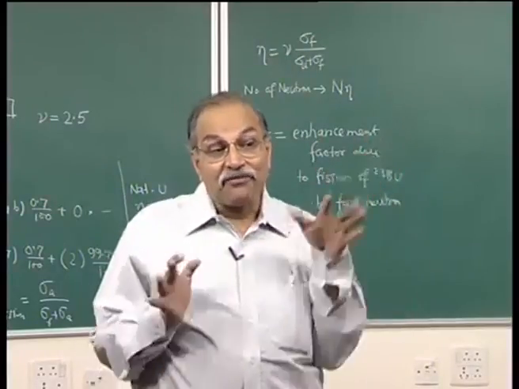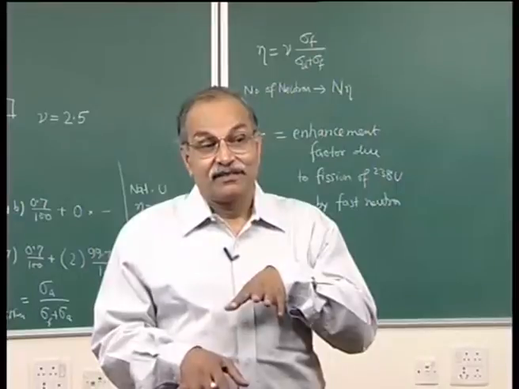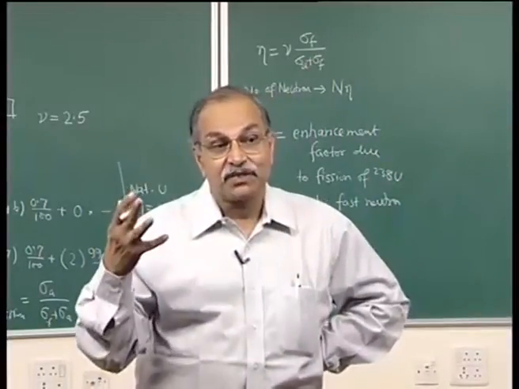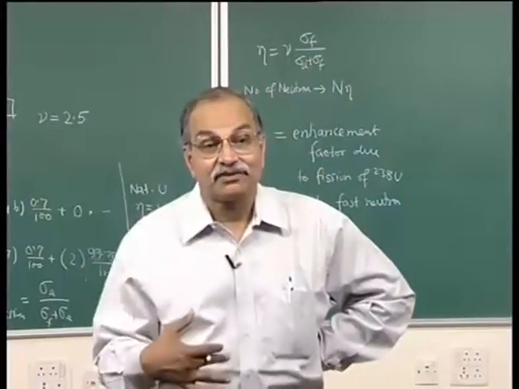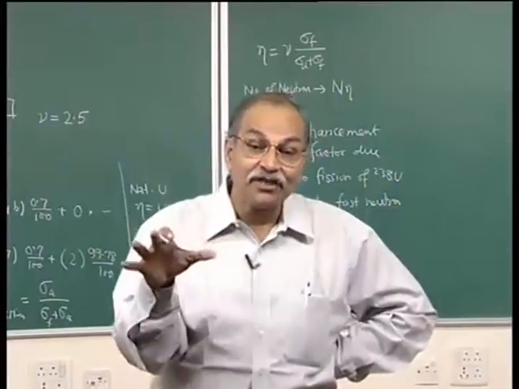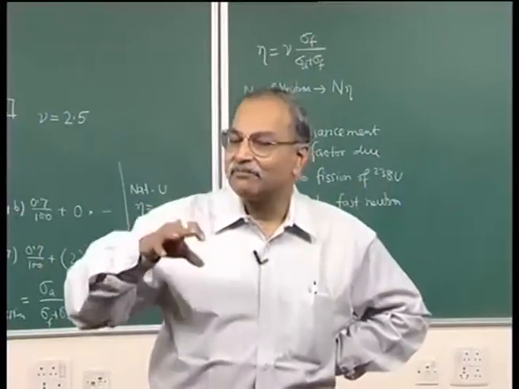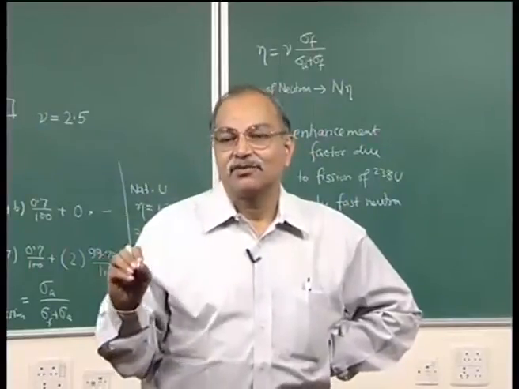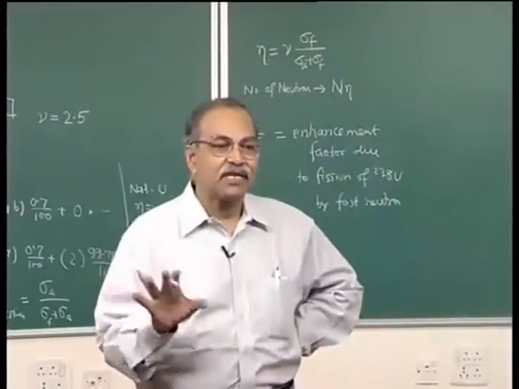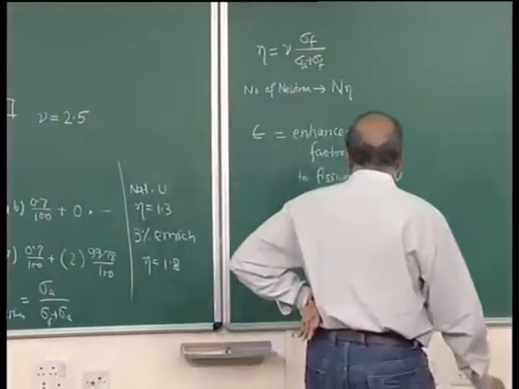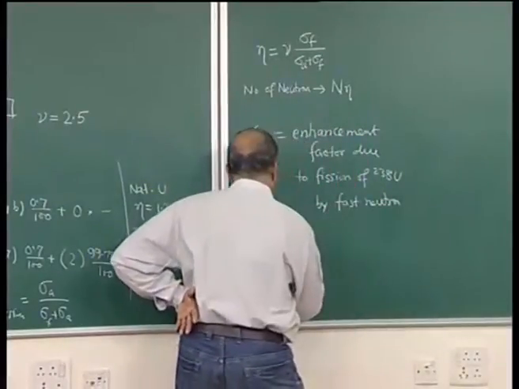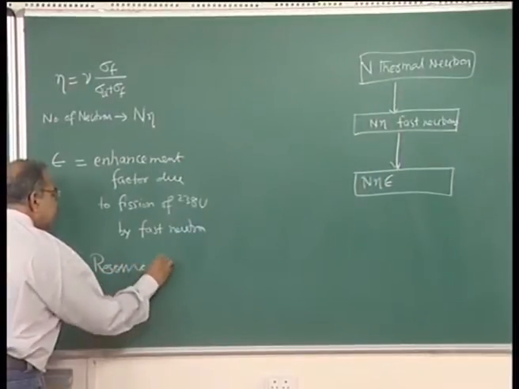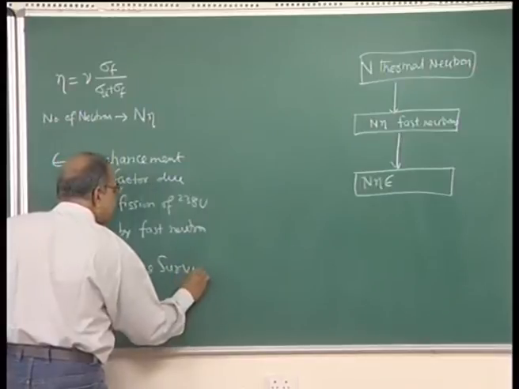So, not all of them will be thermalized. So, that is the resonance absorption, and resonance survival from that. So, there will be a factor. How many of them survive? So, typically some 90%, 95% survive, but still 5%, 10% neutrons do get trapped into that resonance region. So, that is P, that is P. So, resonance survival factor, you can call it.